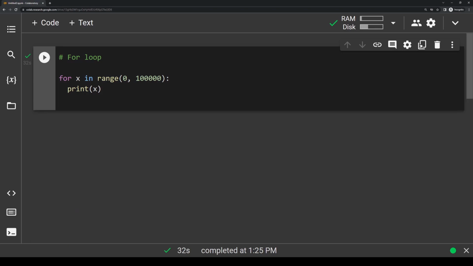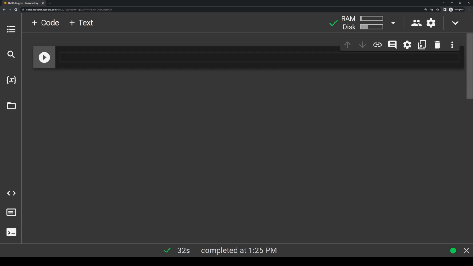I'm going to clear this output here, and I'm going to clear up this code block because I want to go over a new concept. What I want to go over now is another way that we can use for loops. This syntax will look a little bit different, but it's going to involve what we learned about lists in our last episode. So let's say we have a list and we'll call it my list.